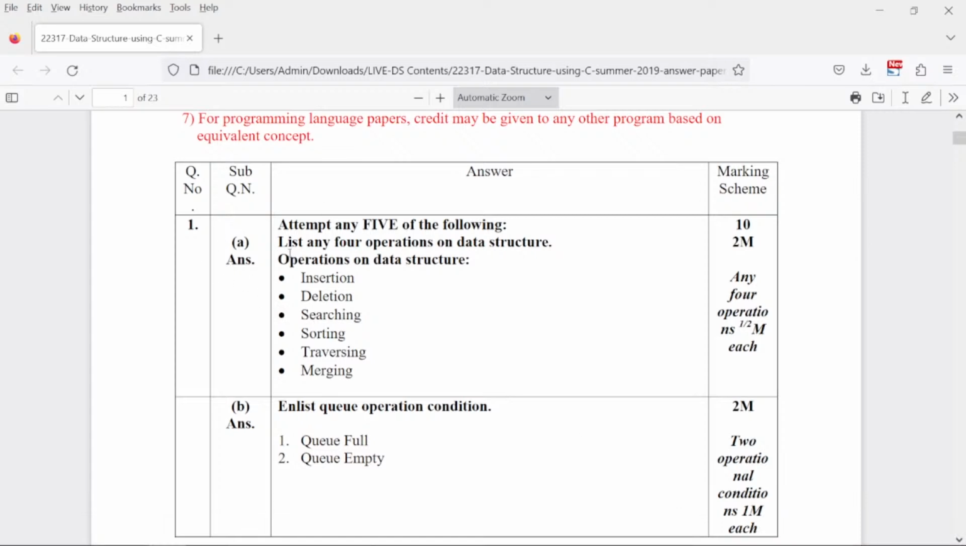So I'm beginning now. List any 4 operations on data structure. So what are the different operations? Now the question says, 4 operations. So remember, each operation will give you half marks. So total 4 operations will give you complete 2 marks. So what are the different operations mentioned? Insertion, deletion, searching, sorting, traversing, merging. You can use any 4 operations which will give you complete 2 marks, right?